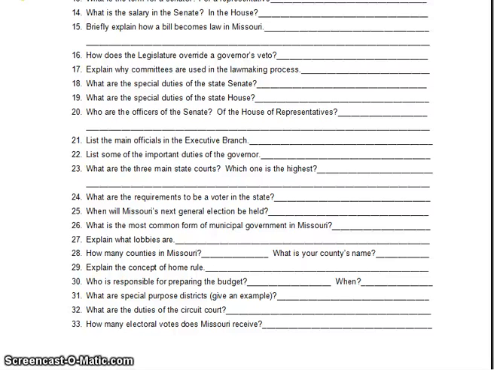And finally, number 33, how many electoral votes does Missouri receive? We receive 10 electoral votes. You take the number of representatives, which is 8, plus the number of senators, and that gets you 10.